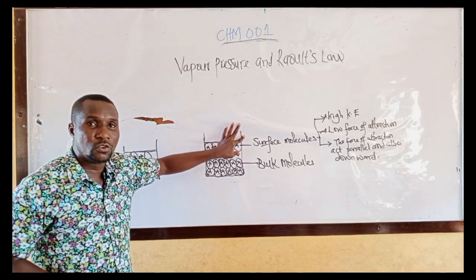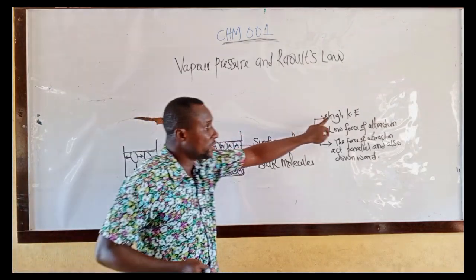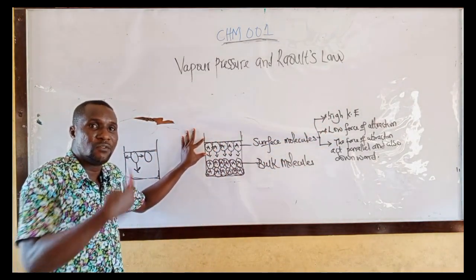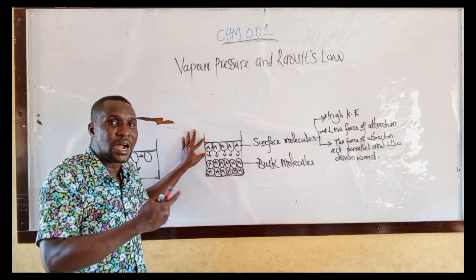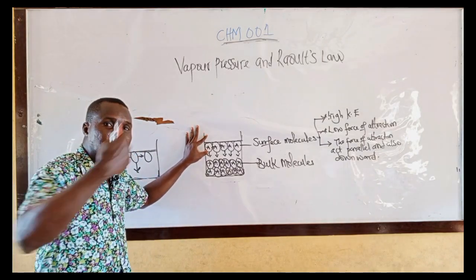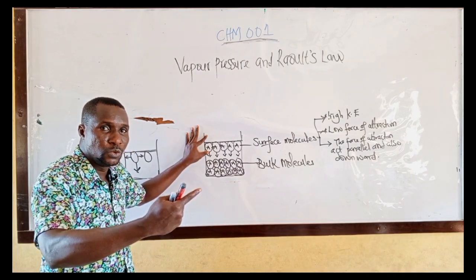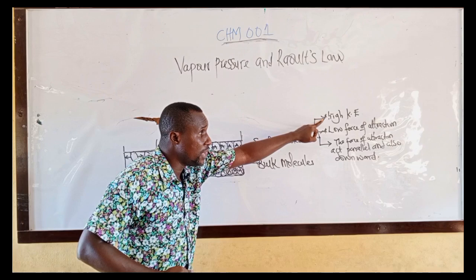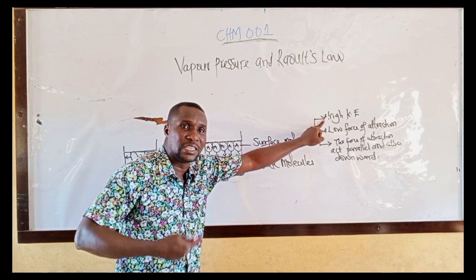The surface molecules will evaporate because they have high kinetic energy. They will change into vapor because of their high kinetic energy.